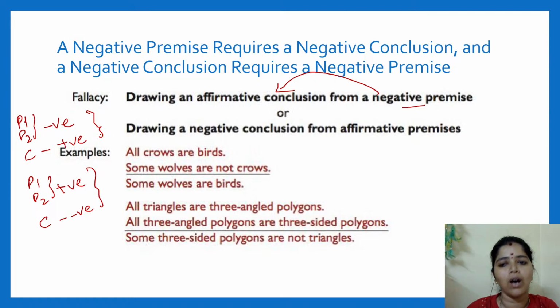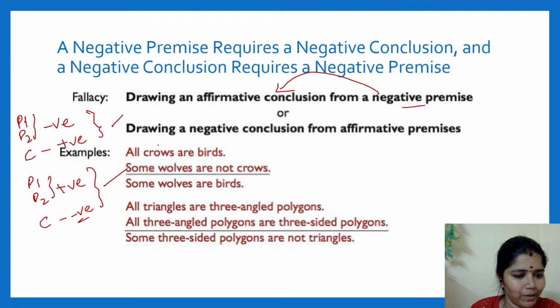If you give a positive conclusion, then there is some mistake. So with two negative arguments, I cannot give a positive conclusion, so there will be a fallacy. Similarly, when all premises are positive but the judgment is the opposite, a negative conclusion, then there is a fallacy.